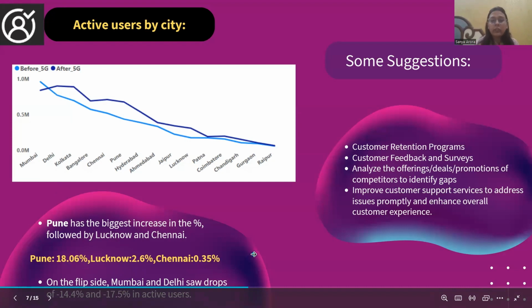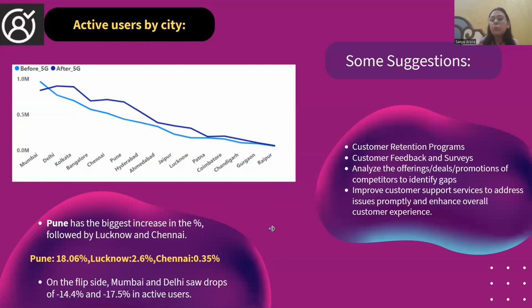But on the other side, if you see, Mumbai and Delhi saw a drop in their active users. Mumbai experienced a 14.4% change, a decline, and Delhi 17.5%.